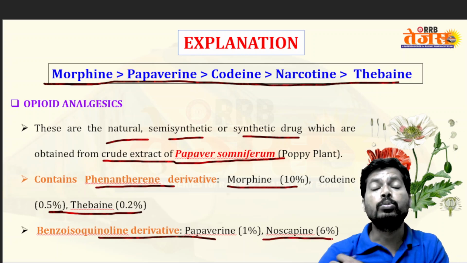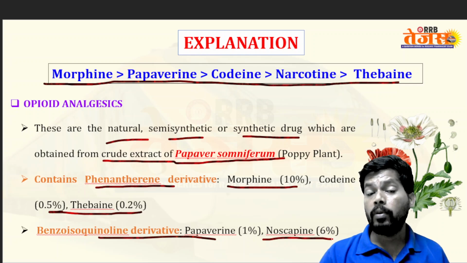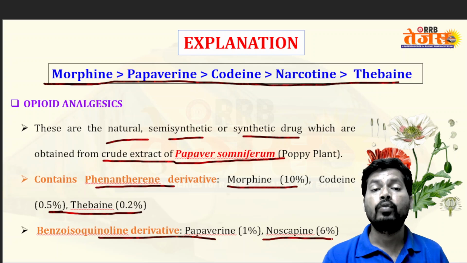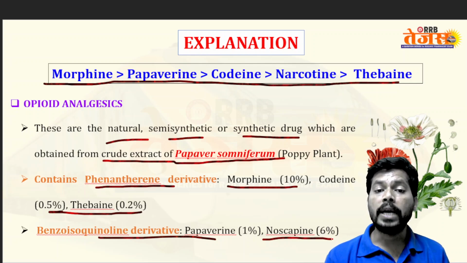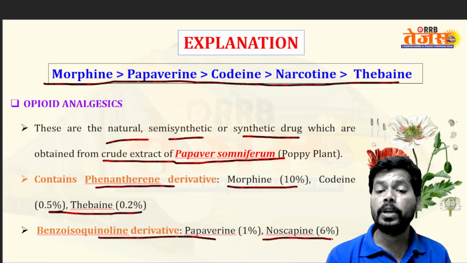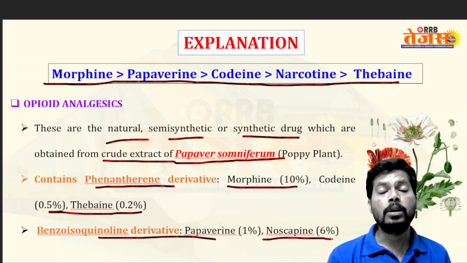Papaverine is a smooth muscle relaxant and an inhibitor of the phosphodiesterase 4 enzyme. Among the phenanthrenes, morphine is the highest percent, 10%, while noscapine is the highest among benzoisoquinolines at 6%.